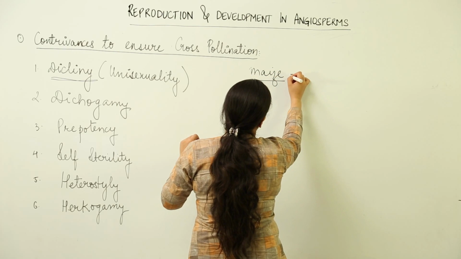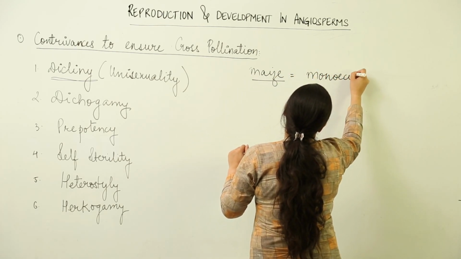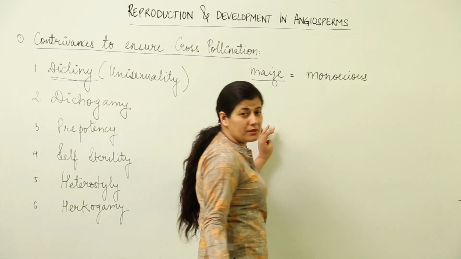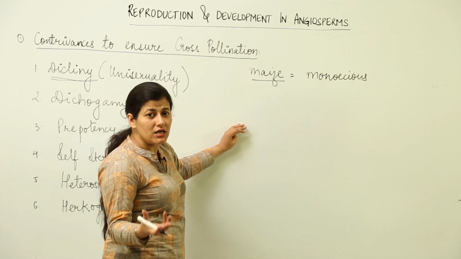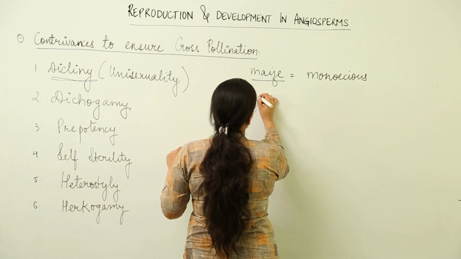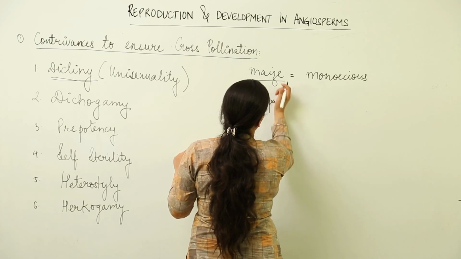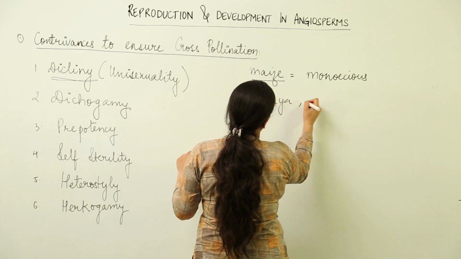where the plant is monoecious. That means male and female flowers would be found on the same plant, but the single flower would be either male or female. The other example is papaya or mulberry.